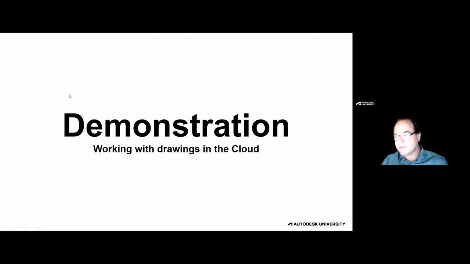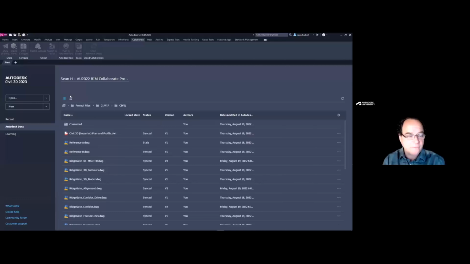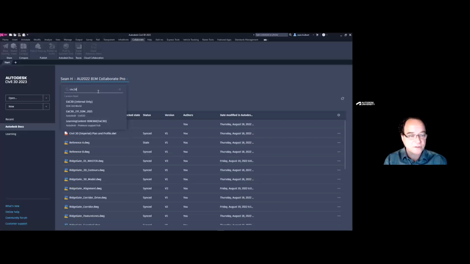So now let's look at Civil 3D and what it looks like to actually work with our cloud environment. If I jump over here to Civil 3D, you'll see that on my home screen, I see Autodesk Docs. That means that I've got Desktop Connector installed and things are working as expected. If I come up here and see some projects, that means I've been invited to some projects. A little tip I like to share that a customer of mine taught me is that if you're a member of multiple hubs, either ACC or BIM 360, you can search across hubs to find those projects that you might be looking for. As you can see here, I'm looking in 3 different hubs for anything that says C3D. So just a pro tip here.